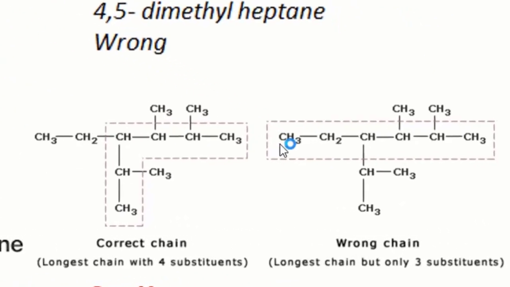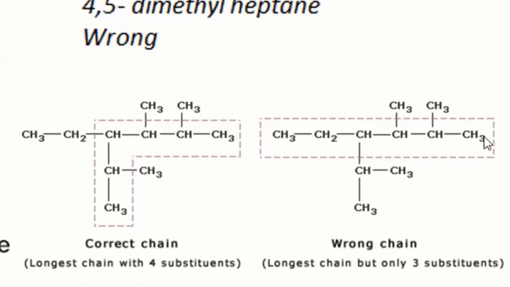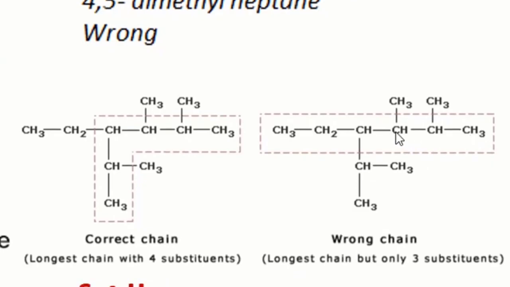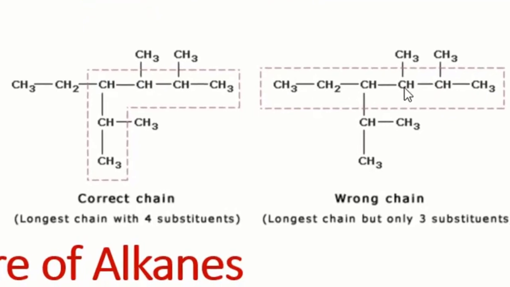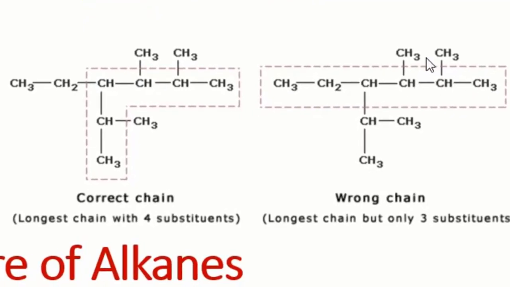if we select the longest chain over this one, as I have mentioned, 1, 2, 3, 4, 5, and 6. If this is the longest chain, the 6-carbon chain, then there are two branches. Two of them are methyl, and one is the big branch. This is isopropyl. If we select this longest chain, 1, 2, 3, 4, 5, 6, this is also a 6-carbon chain, but the difference is there are 4 branches of smaller groups. So this is methyl, this one is methyl, this one is methyl, and this is ethyl.